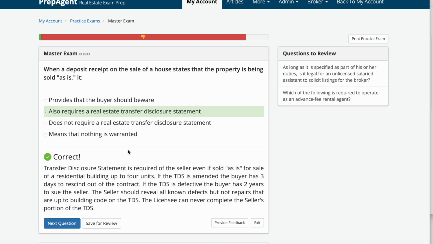Transfer disclosure statement is required of the seller even if sold as is for sale of a residential building up to 4 units. If the TDS is amended, the buyer has 3 days to rescind out of the contract. If the TDS is defective, the buyer has 2 years to sue the seller. The seller should reveal all known defects, but not repairs that are up to the building code, on the TDS. The licensee can never complete the seller's portion of the TDS.